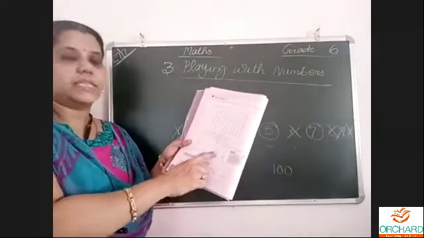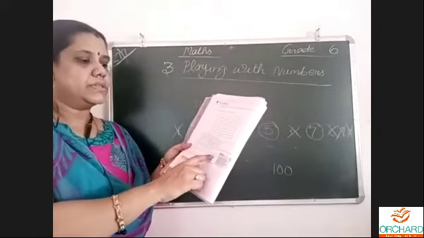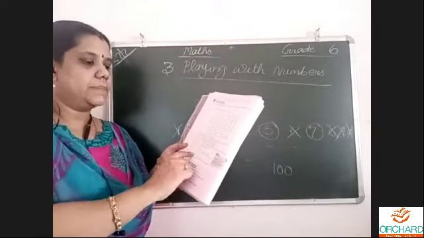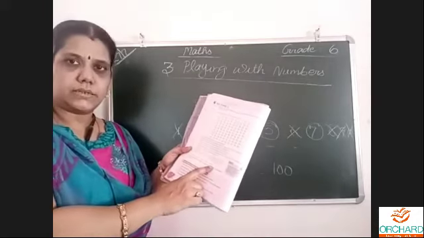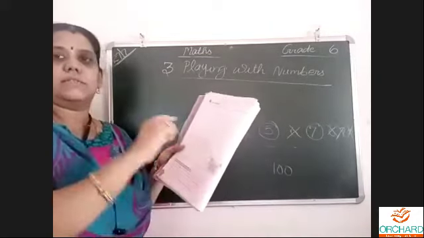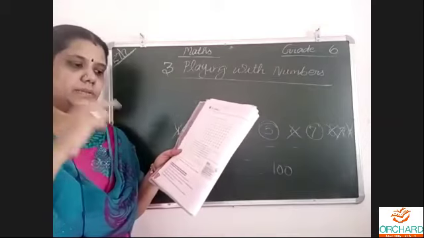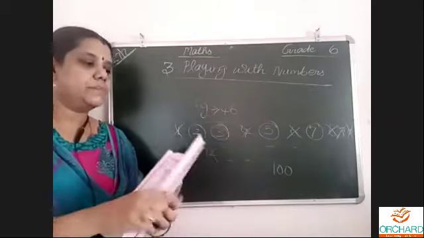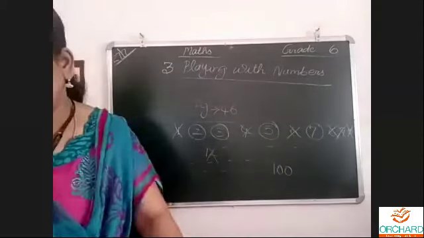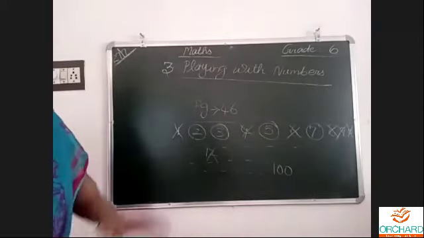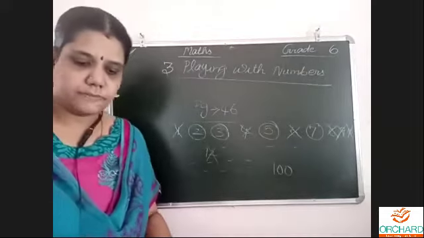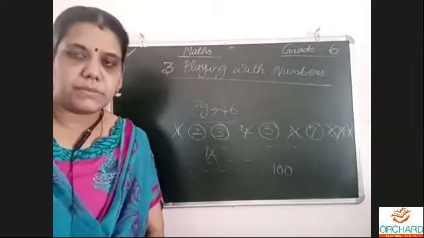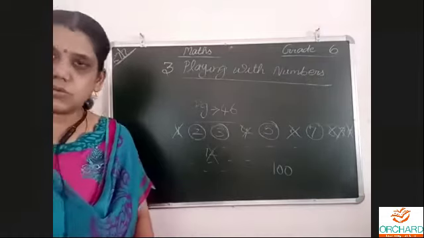Here one box is there: 2, 3, 5, 7, 11, 13. They have listed these, the prime numbers from 1 to 100. You have to list the prime numbers in this table. It carries 10 marks. Very important activity. It will be useful for us when we do this chapter, which is fully about prime numbers. So we want to know the prime numbers, and for that we need to do this.